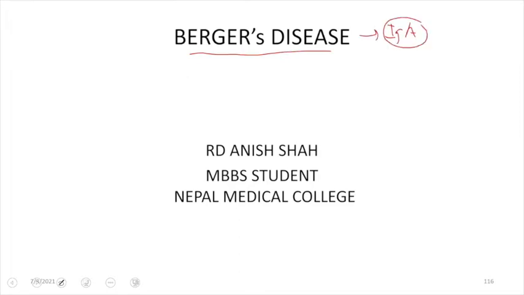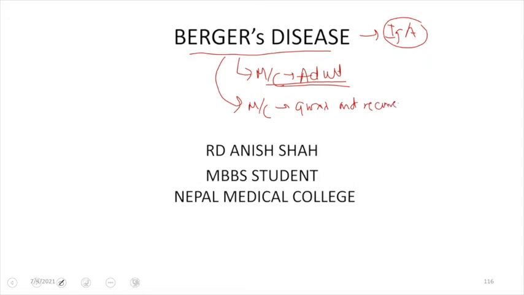Before that, why do we need to study Buerger disease? Because it is the most common cause of glomerulonephritis in adults, and it is also the most common cause of recurrent hematuria. I'll be explaining why this is so in the pathogenesis of this disease. So stay tuned with me.